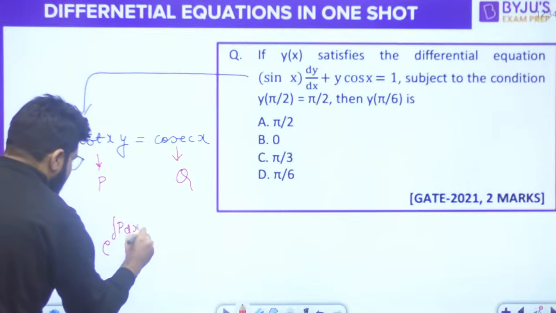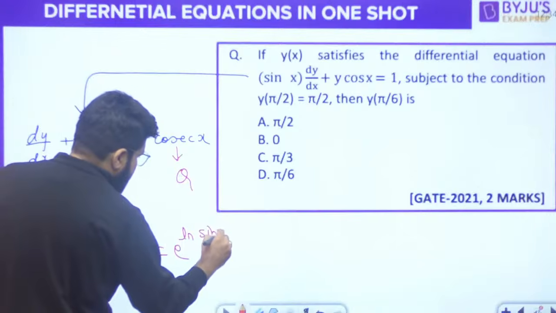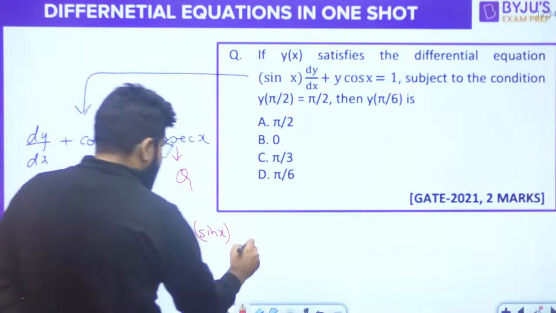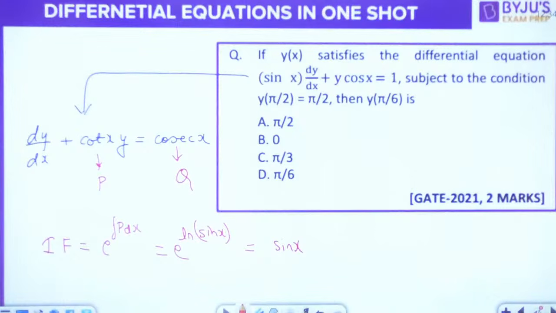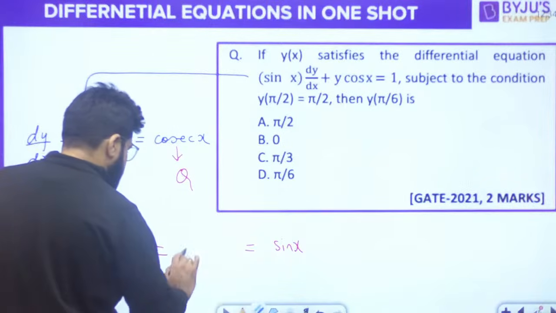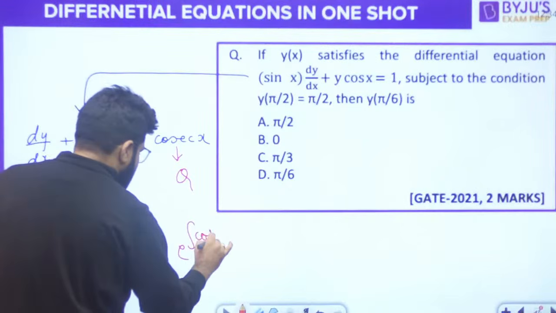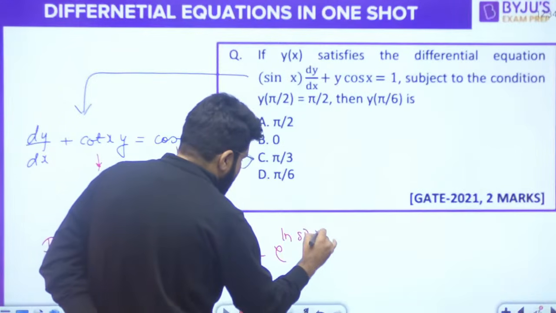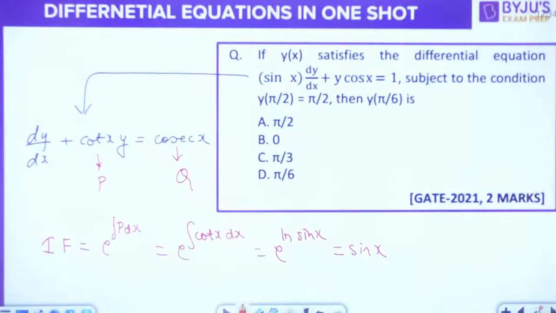Again, e raised to the power integral P dx, that is e raised to the power integral cot x dx, which is e raised to the power ln sin x. For positive values of sin x, e and log will cancel, and the integrating factor is sin x.